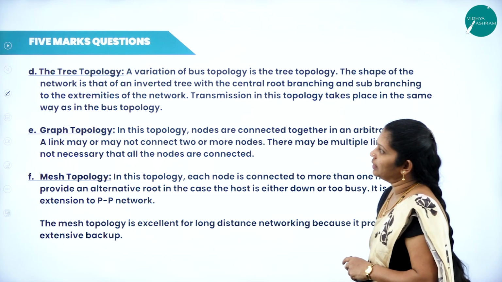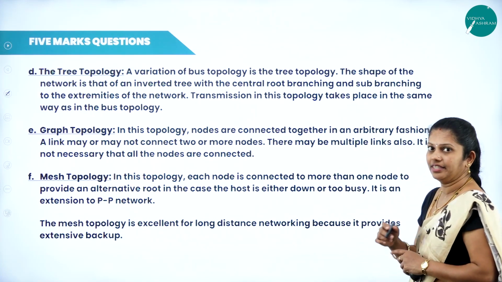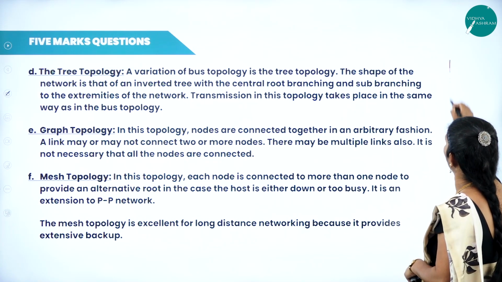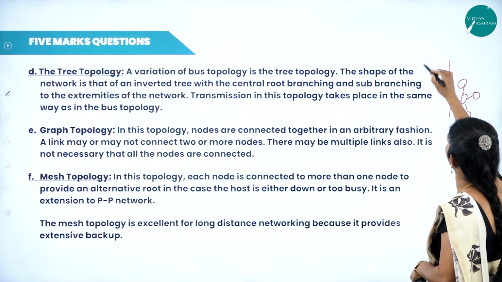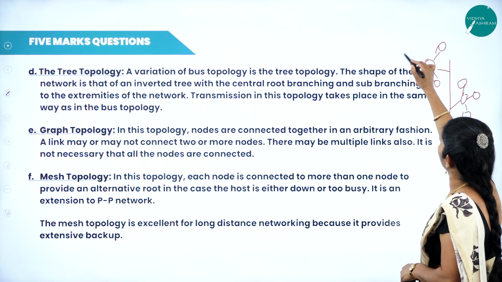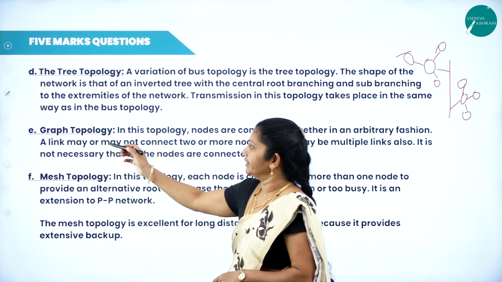Next, when you move on to the tree topology, already I told you here all the nodes are connected in the format of tree shape. Consider we have one bus. For all that bus, we have star topology connection. That is tree topology. Then graph topology.